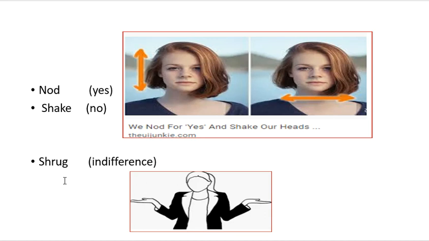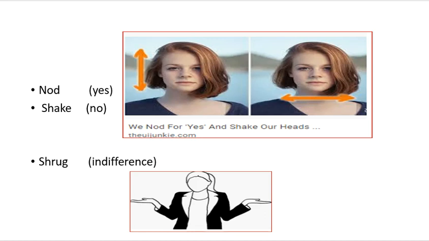Then there is another gesture, shrugging, which means showing indifference. These shoulders, that is not the exact picture, but I have used this one. When we bring the shoulders upwards, we are showing indifference, that we don't know about this thing. This gesture is called shrugging. So these are the different gestures, where a particular movement of our hands or body indicates something, and this is non-verbal communication.